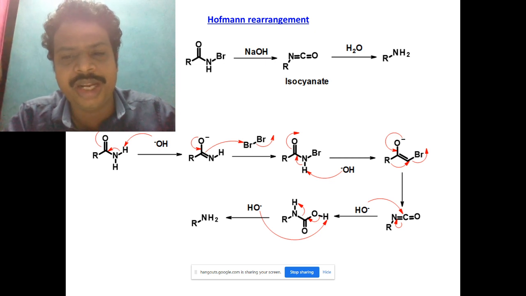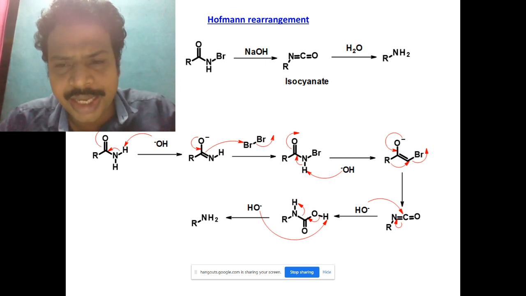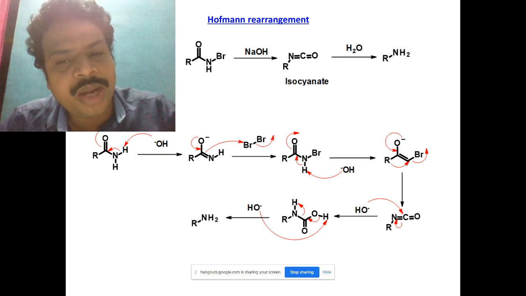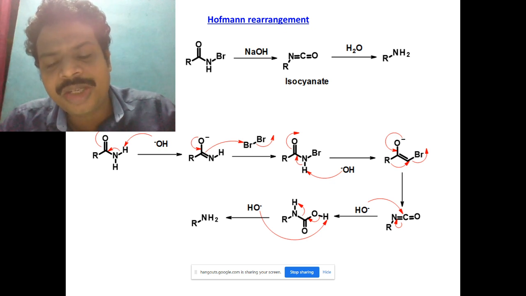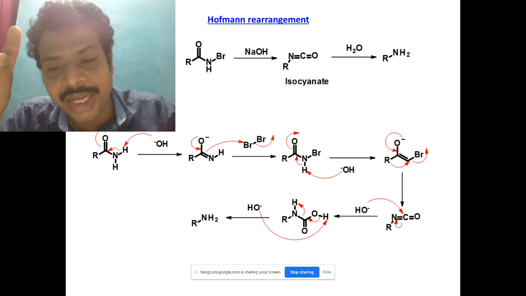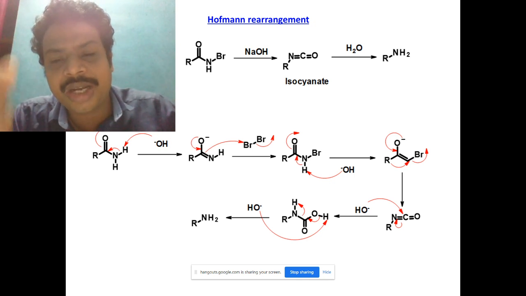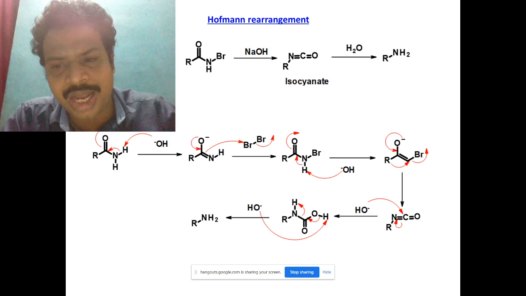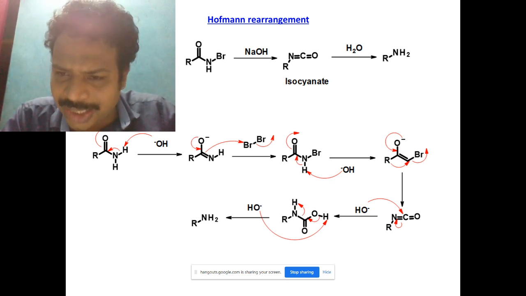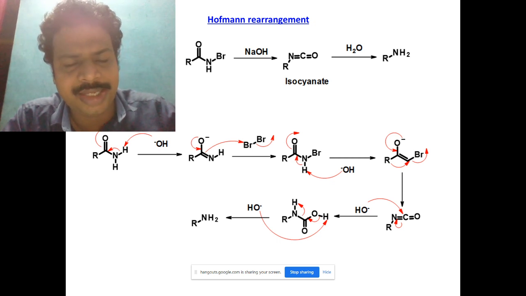It is N bromination. And the second step will be the abstraction of the proton again, because only one proton is involved, and that proton is acidic, so OH minus abstracts the proton. Then the nitrogen single bond starts to move inside, and the carbon oxygen double bond moves outside. So the next step is very careful. O minus comes inside, the carbon's valency is exceeded, then the R group automatically migrates to the nitrogen.